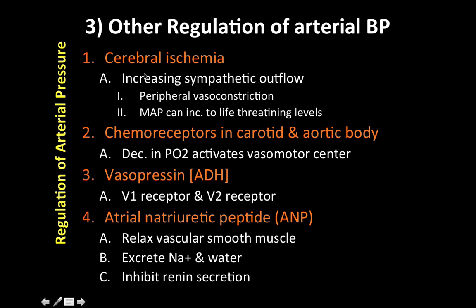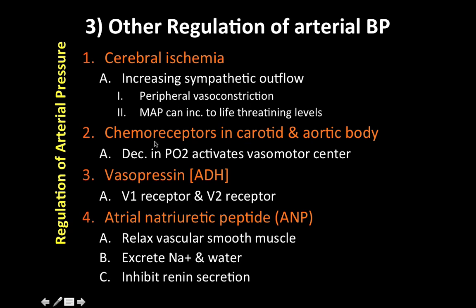So what we just developed is that in cerebral ischemia, we have increasing sympathetic outflow in order to compensate for that low blood pressure using peripheral vasoconstriction, and the mean arterial pressure can also increase to life-threatening levels. It's not really the main important thing right now, but we'll continue talking about the other three mechanisms.